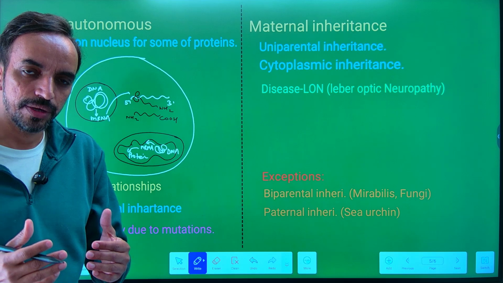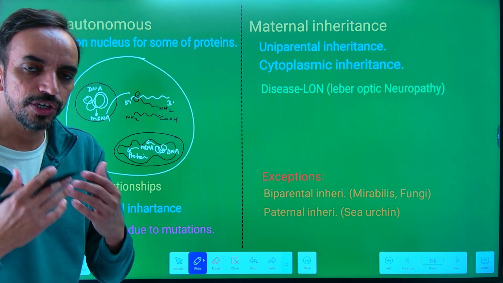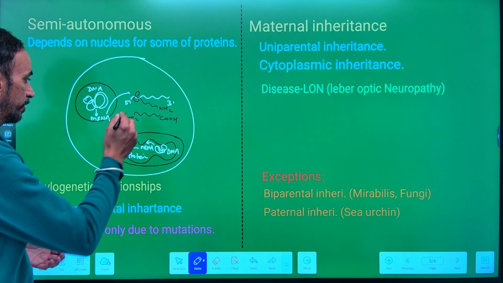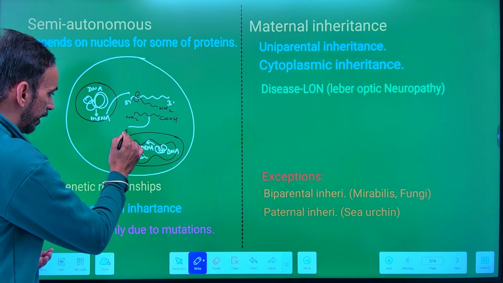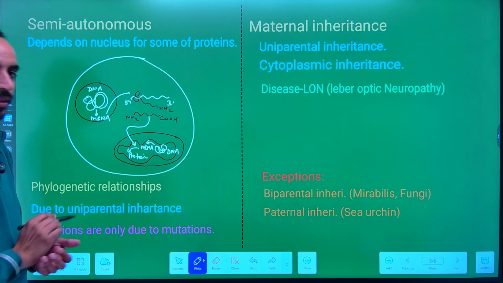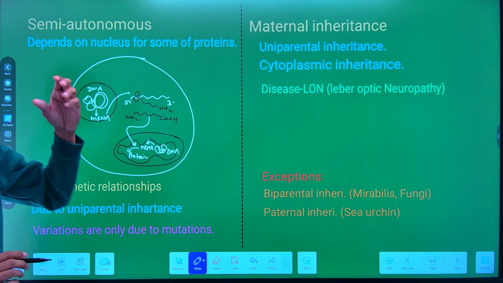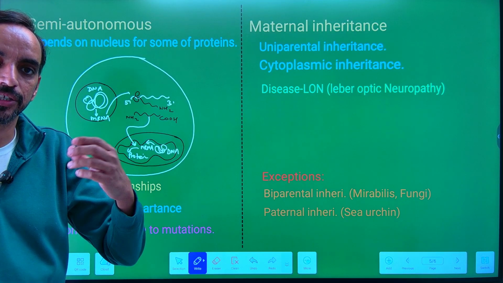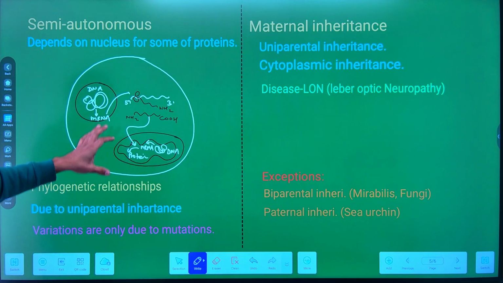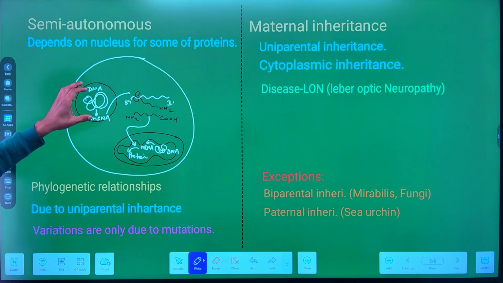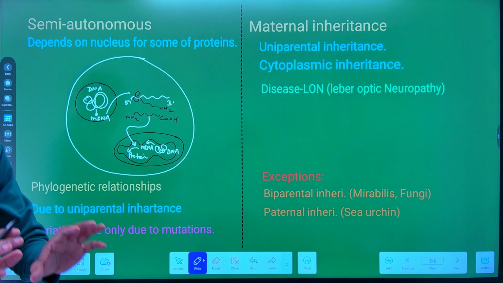But some of the proteins for the functioning of mitochondria, they have to procure from the cell cytoplasm that was encoded by the nuclear genetic material, that is chromatin. So we can say that the mitochondria depends upon the nucleus for some of its proteins.